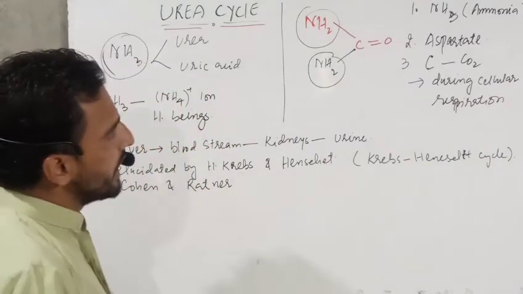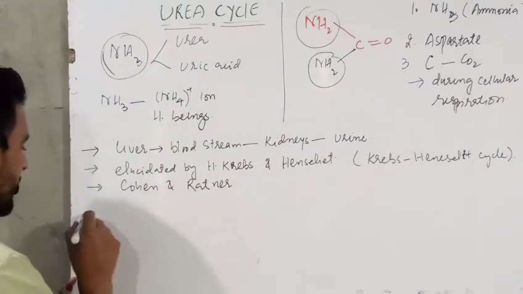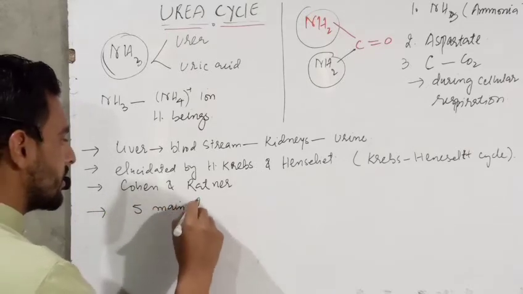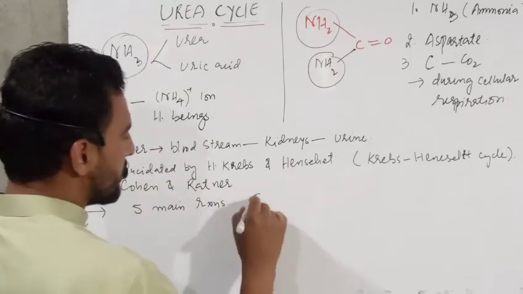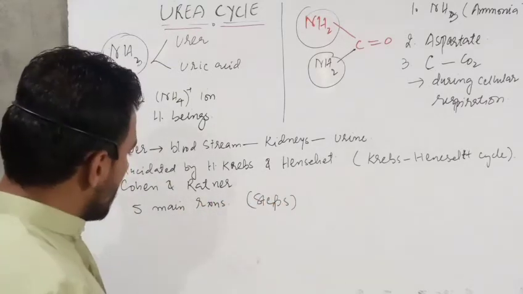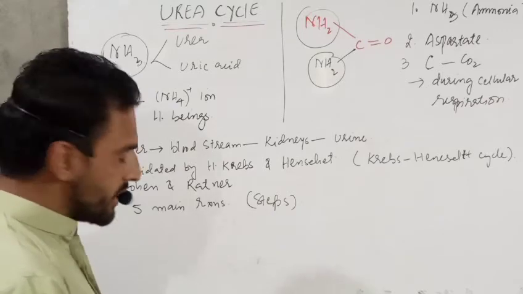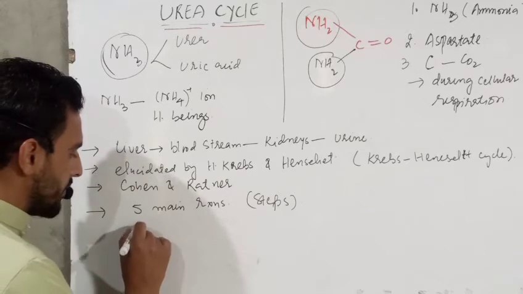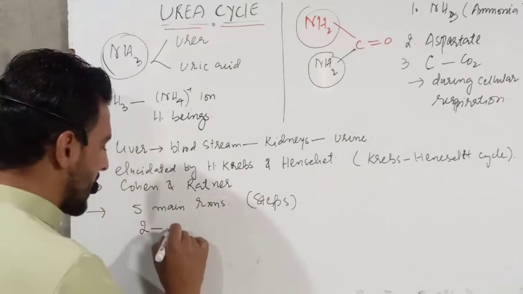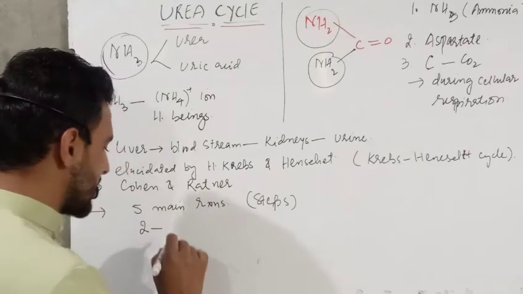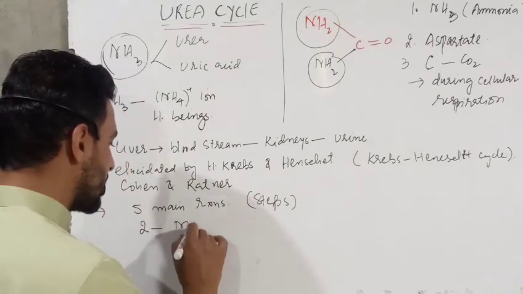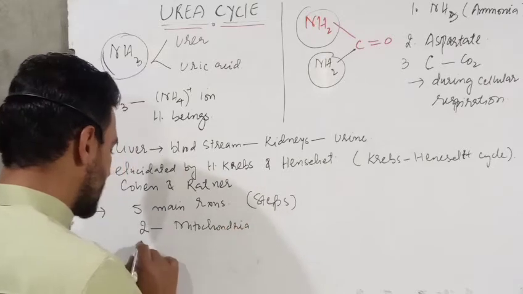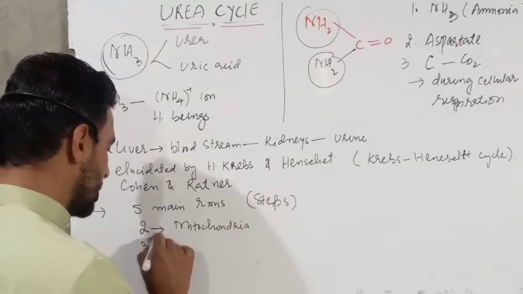Now we will take the urea cycle. This urea cycle consists of five reactions, or five steps. Now, what are the five reactions? Two reactions take place in the mitochondria, and the other three take place in the cytosol.